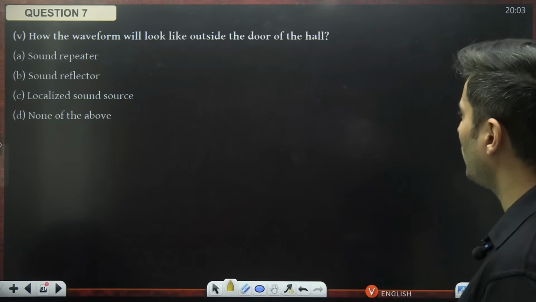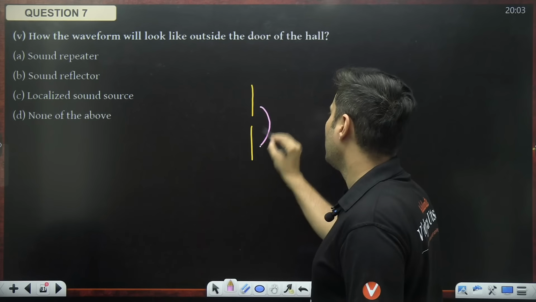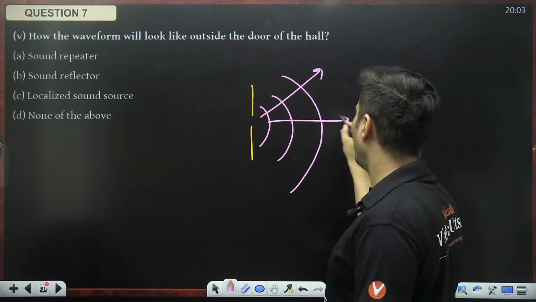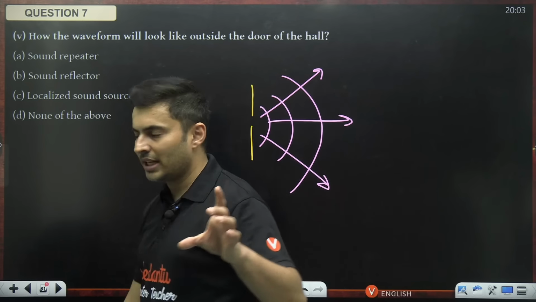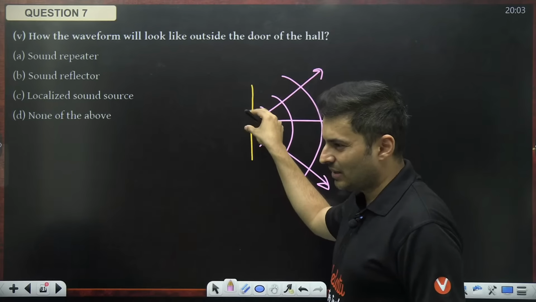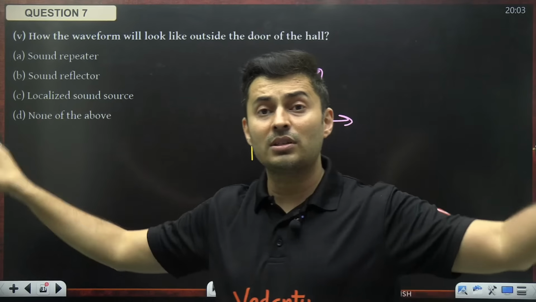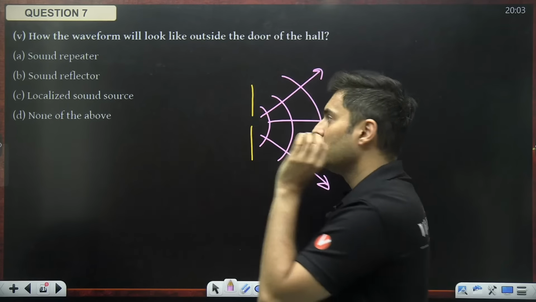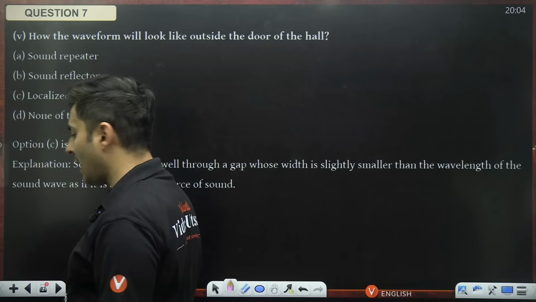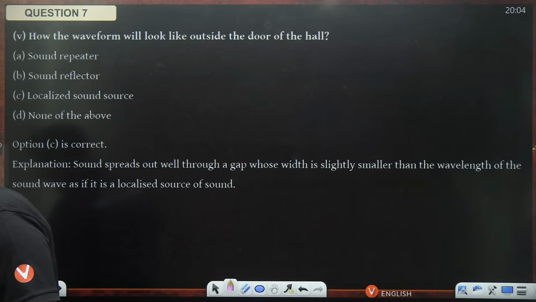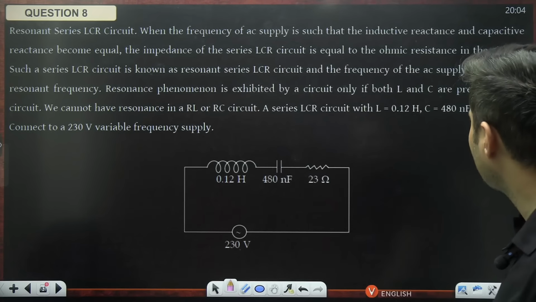How will the waveform look outside the door of the hall? If this is the door, then the wavefronts, because the sound will spread, will go like from a localized sound source. Localized means at a very small place there is a source placed. If it is non-localized, that means the source of the sound is spread everywhere. It feels as if there is a concentrated sound source at that opening. Option C is absolutely the right answer. Very, very good. Moving on to the next passage or case study on your screen.